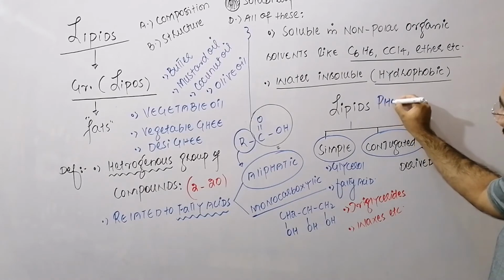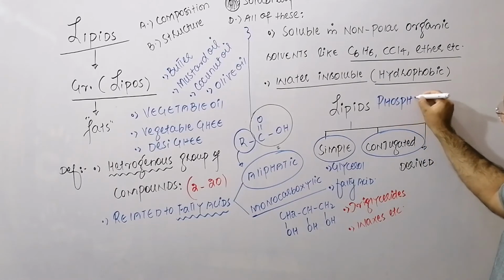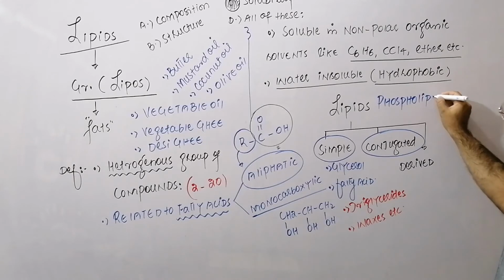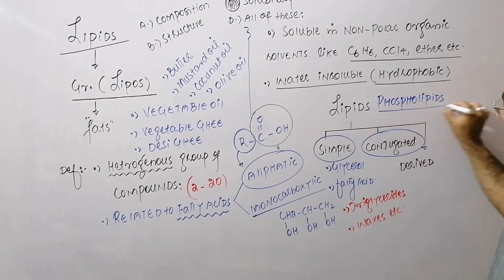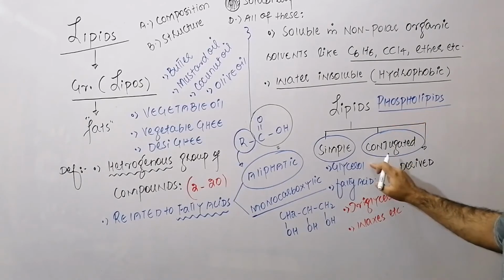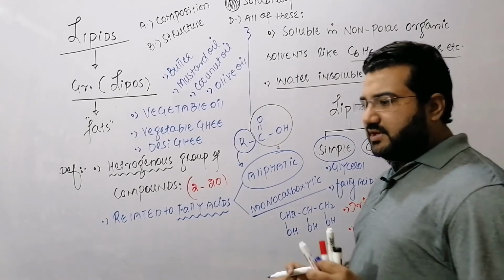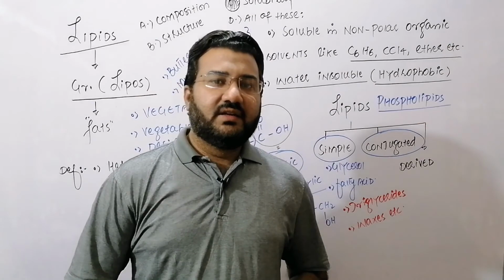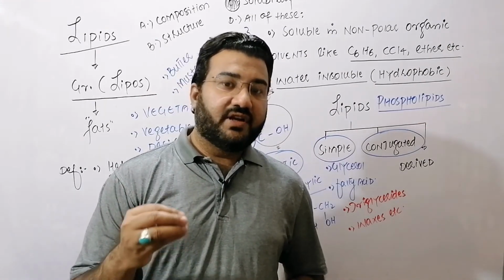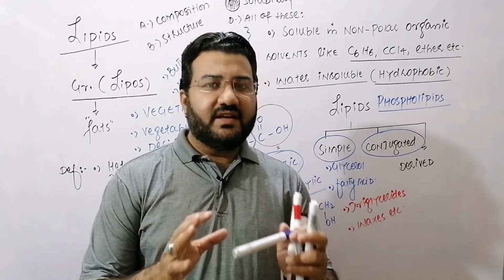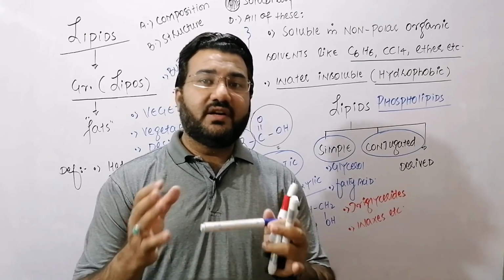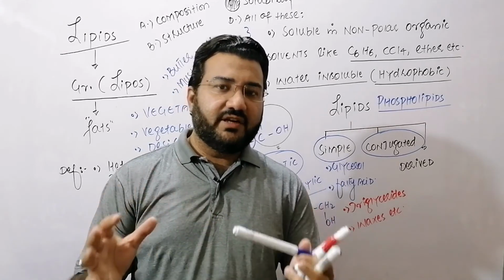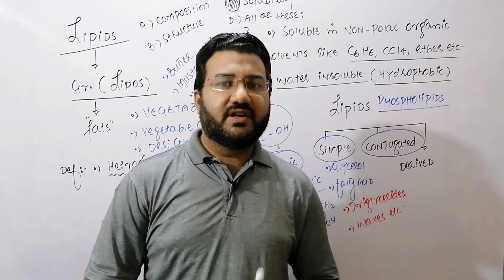In phospholipids, glycerol and fatty acid both are present, but there is a third component in the composition of the phospholipid, that is phosphoric acid. So basically phospholipids are conjugated lipids in which the simple lipid is conjugated with phosphoric acid molecules.